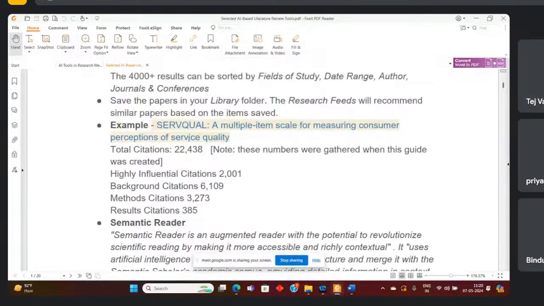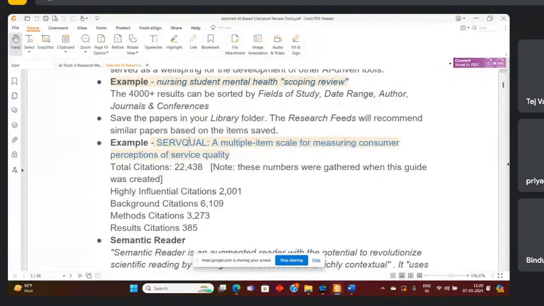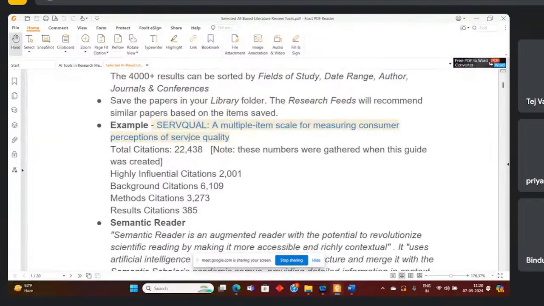So once we try to search like this one, we just copy paste and we'll find these kinds of citations of a particular paper, because we have to cite those papers whatever reference I have taken from another research paper and am going to use in our research paper, right? So for those we have to cite.